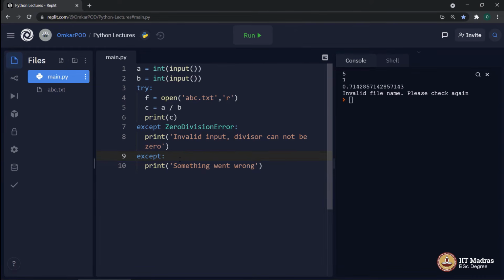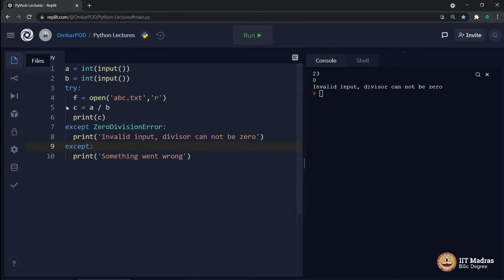Now let's execute this code. Let's say 23, 0, and as expected, we got this particular exception which says invalid input, divisor cannot be 0. Which is absolutely correct. There is nothing new about this.